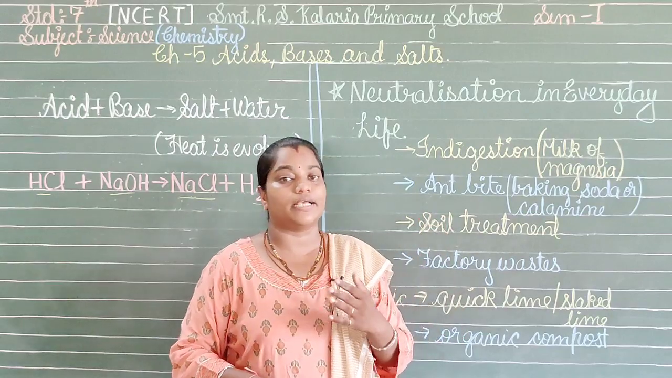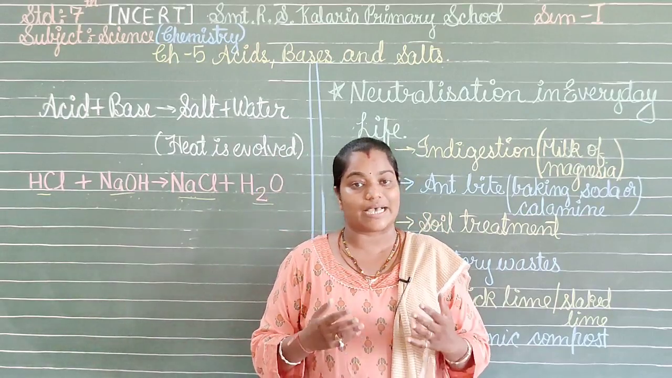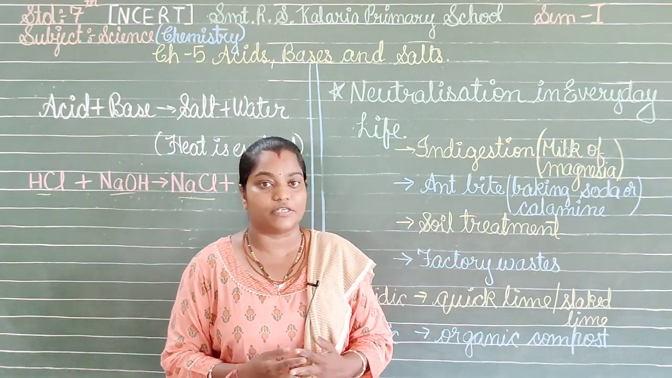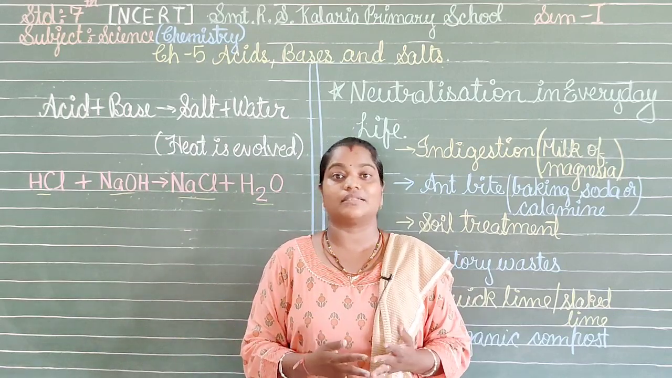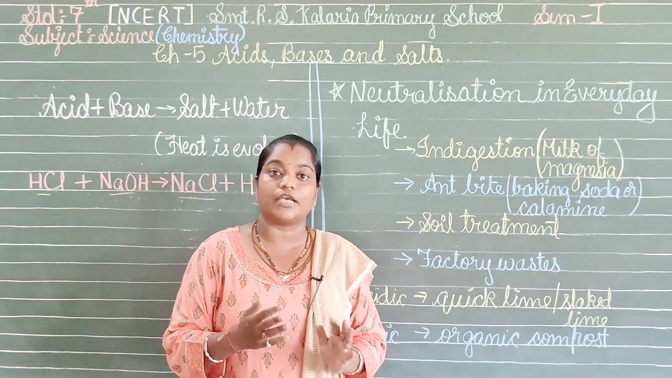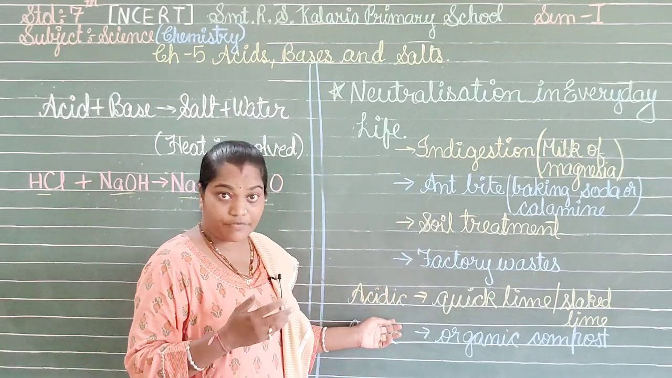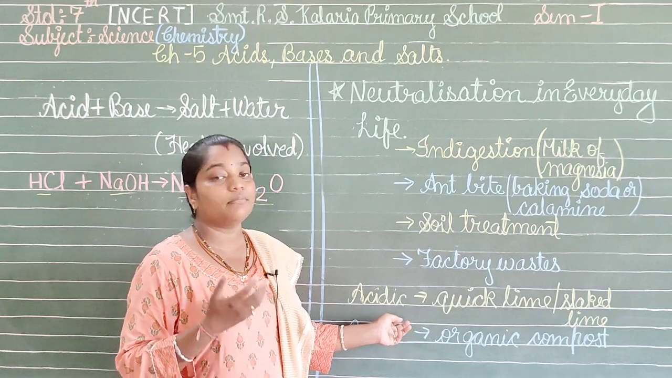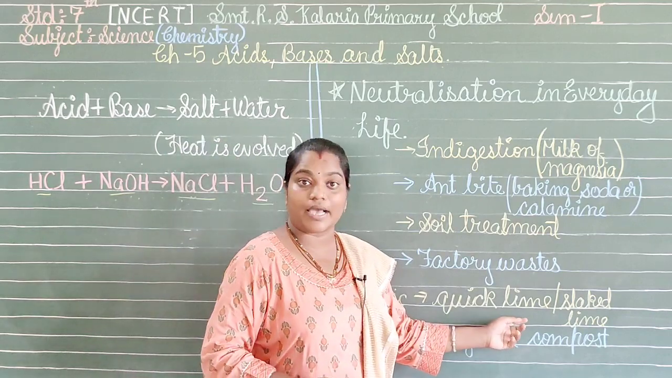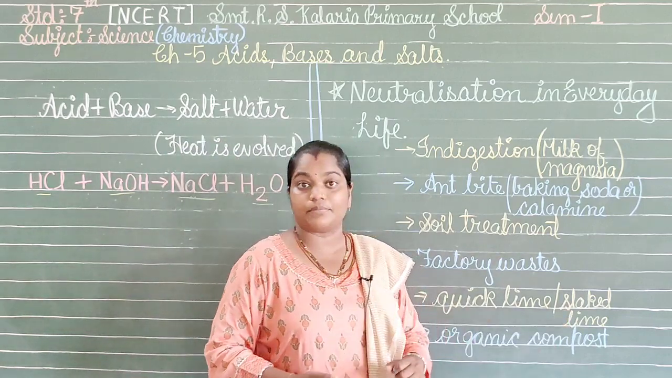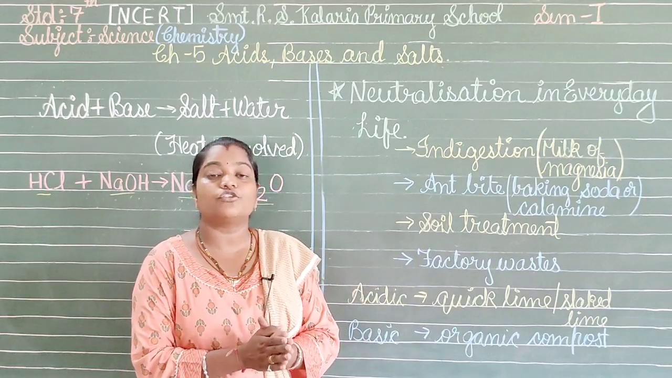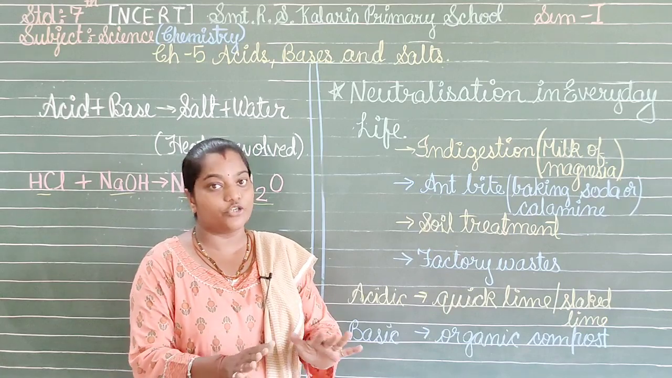The next one is soil treatment. As we know, the nature of soil is not always the same. Sometimes it is acidic, sometimes basic, and sometimes neutral. So what we have to do is first find out the nature of the soil by the three methods that you already know, which I have told you. If the soil is acidic, we have to treat it by adding basic substances, such as quick lime or slaked lime. By adding these to acidic soil, we can neutralize it and make it neutral again.